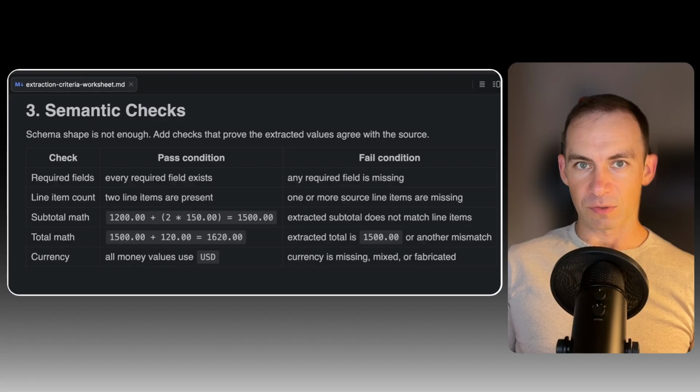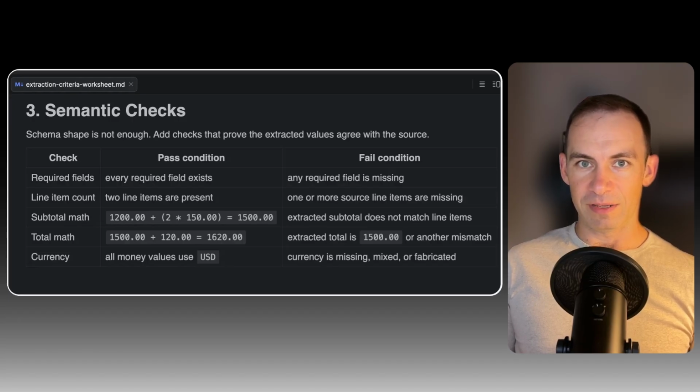Now consider the total. The total is especially useful because it gives us a semantic check. Suppose the output is valid JSON. The total field exists. The total is a number. The schema accepts it. But the source says the total is 1,620, and the output says it's only 1,500.